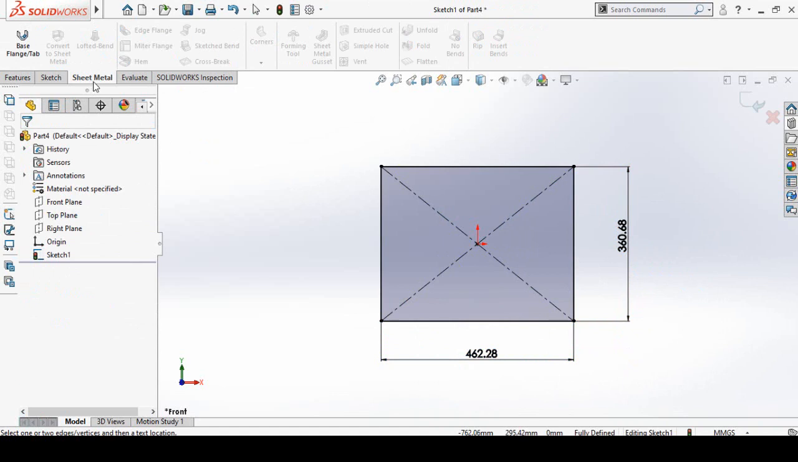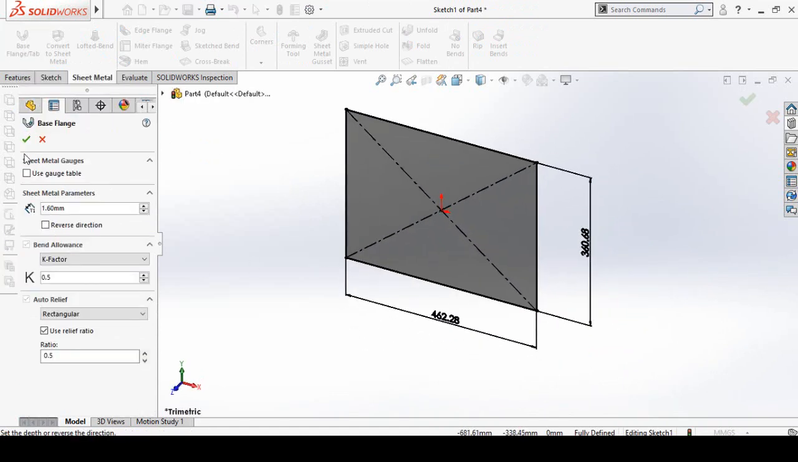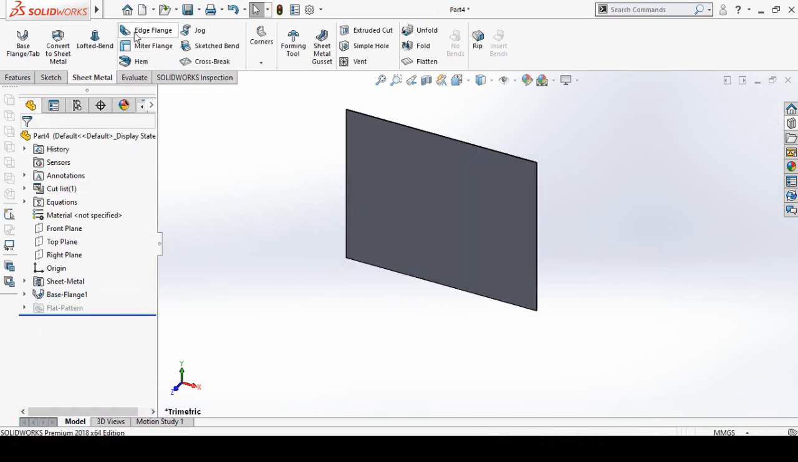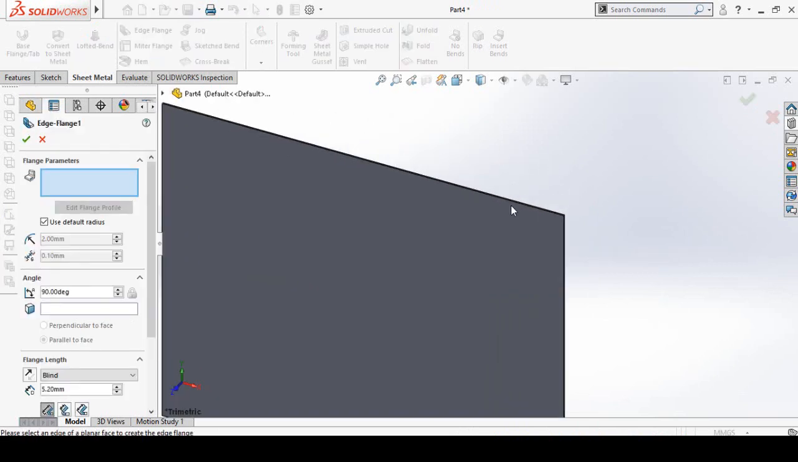Then go to sheet metal tab and from here select base flange tab. Sheet thickness is 1.6 millimeter. Then press OK button. In sheet metal tab once again click on edge flange and bend all these edges.